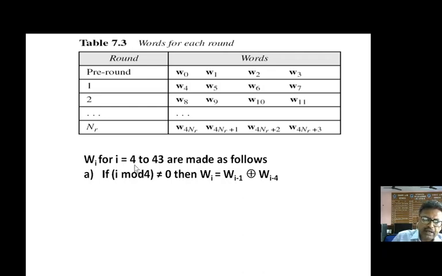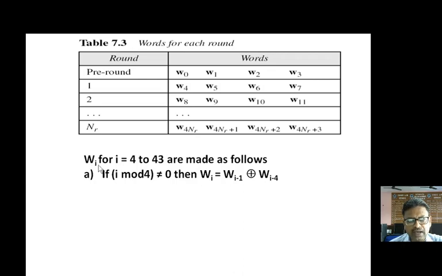We have to create W4 because we know W0, W1, W2 and W3. And what is that? The original 128-bit key. The original 128-bit key is divided into 4 parts: 32-bit, 32-bit, 32-bit, 32-bit. So whatever is the original first 32-bit will be W0, then W1, W2, and W3. So we need not create the values W0, W1, W2, and W3. We need to create W4 to W43.